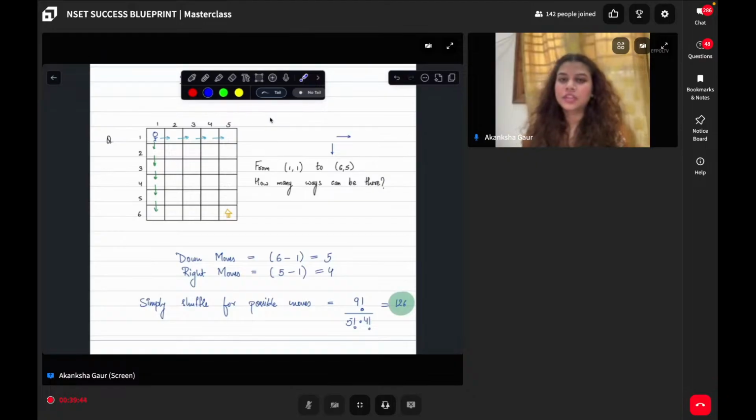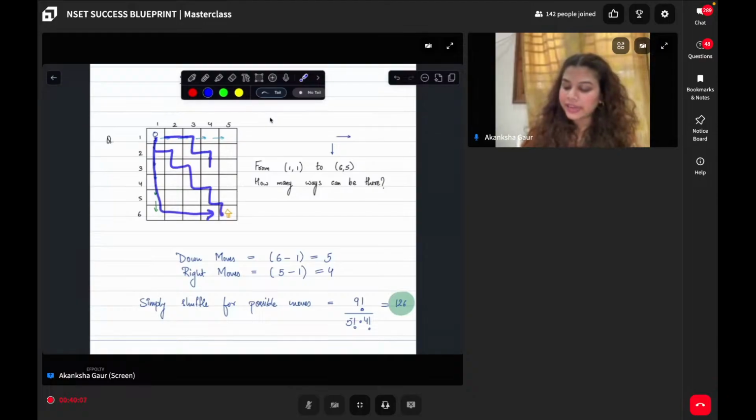Yes or no? Now, if I can take total 5 down moves, total 4 right moves, I can take those in any combination. I can make it like this also. Yes. Diagonally, we cannot go. If there were diagonal question, we would have changed it. So it is possible in any combination. Yes or no? Yes. It is possible to move in any combination.